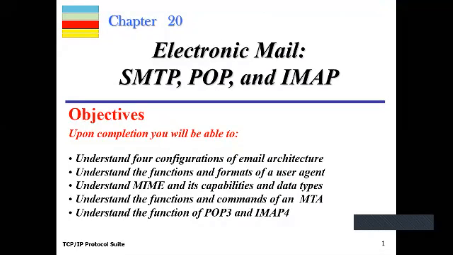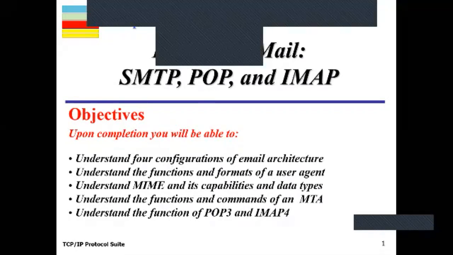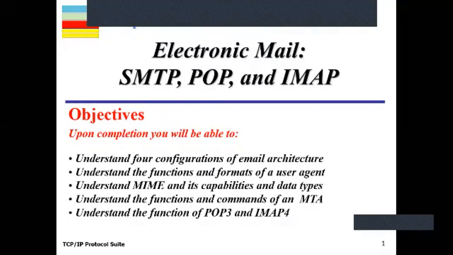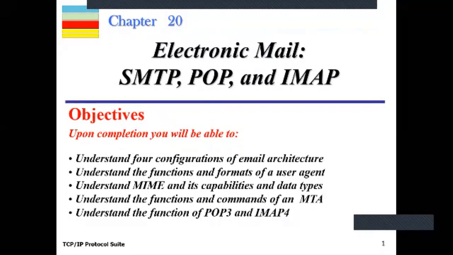The email protocol consists of basically three main protocols: SMTP, POP, and IMAP. So we will start with the scenarios of email protocols. How do email protocols work, or what is the architecture of email protocols?